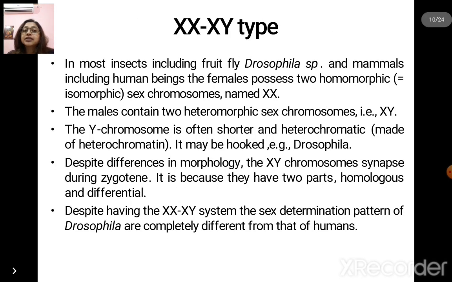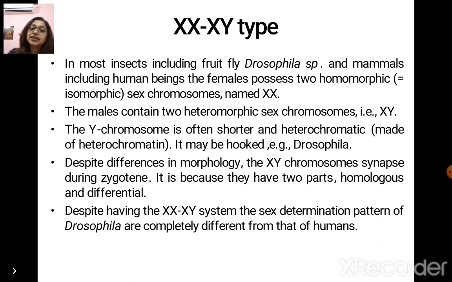Now first, the XX, XY type sex determination system. In most insects, including the fruit fly Drosophila, as well as mammals, including humans, the females possess two homomorphic, that is isomorphic, sex chromosomes, X and X.